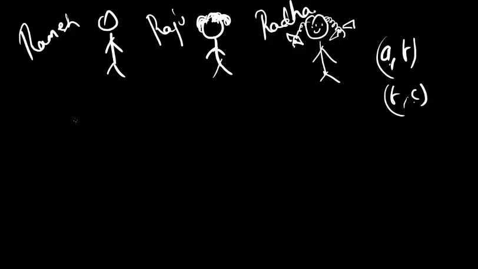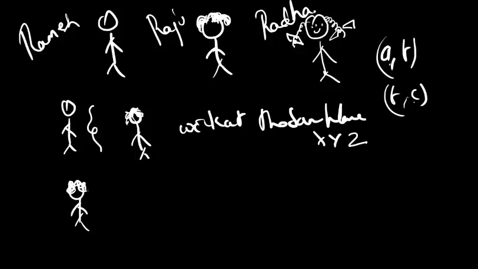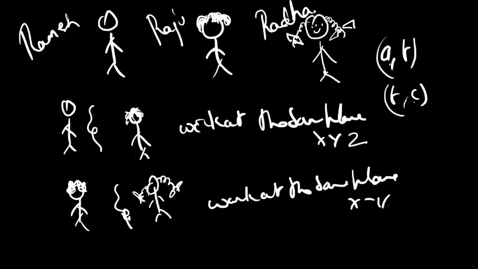Okay, let's see how. So first of all, I'm going to say Ramesh and Raju, this being Raju, work at the same place. So let's say the place is XYZ. Ramesh and Raju work at a company, and Raju and Radha work at the same company, XYZ. Then obviously Ramesh and Radha are also working at the same company. Might be they don't know each other, but they do work at the same company.